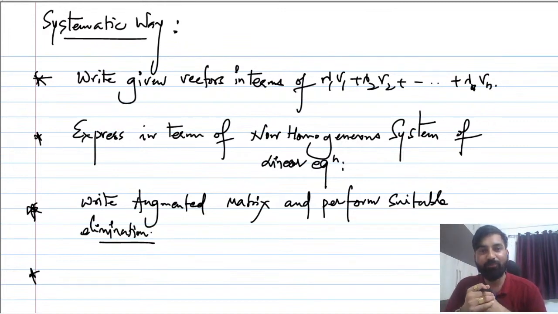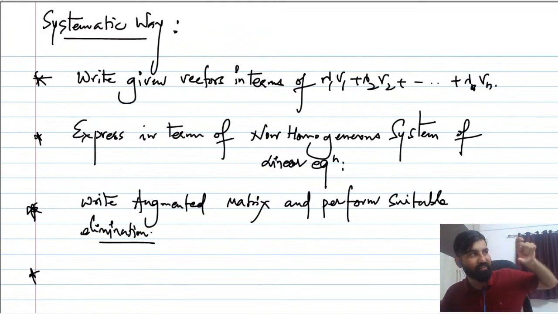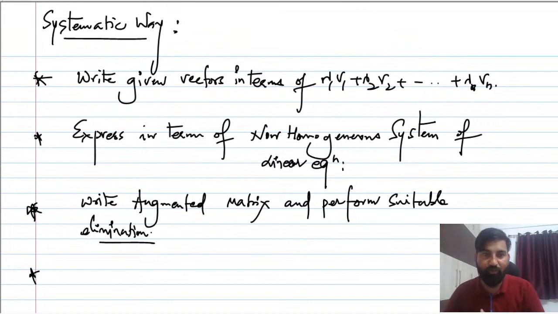But suppose any other vector has been given to you. Then what will you do? Suppose 4 vectors are given, one more vector is given, and we are asking whether this vector can be written as a linear combination of the other 4 vectors. How would you decide? How many times will you multiply, and how will you decide? You can't decide, right? So you have to go for a systematic approach. And this is where many students in India are not familiar.